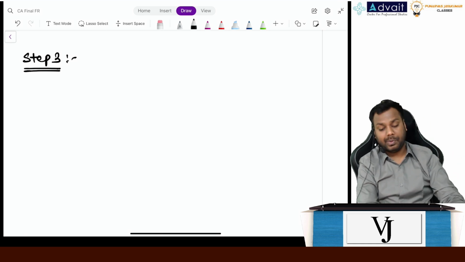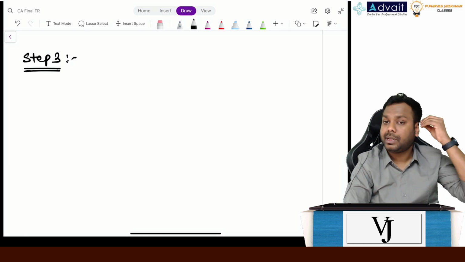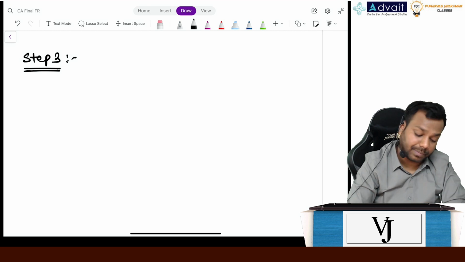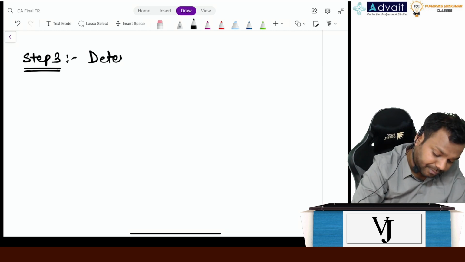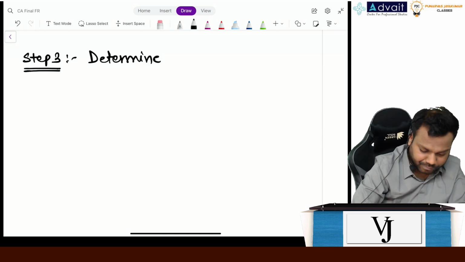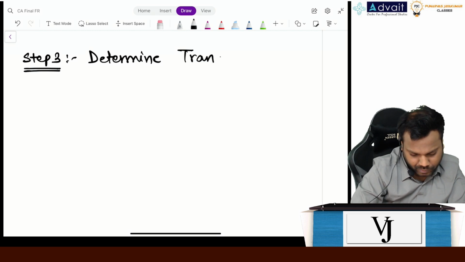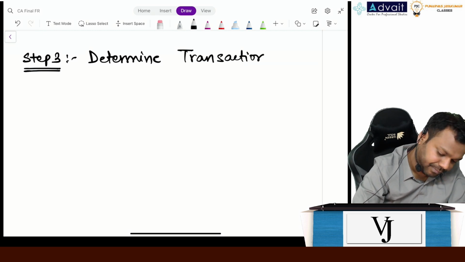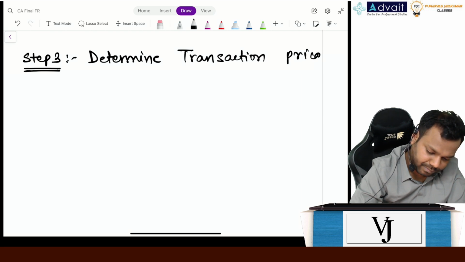What is step number 3? Can you please name it? Name of step number 3? Transaction price. So it is called determine transaction price.